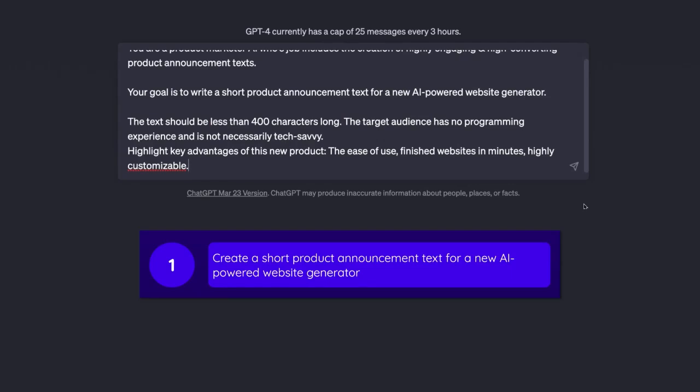Then I also add some extra request to this prompt, you could say, by adding this piece of context. Highlight key advantages of this new product, the ease of use, finished websites in minutes, and highly customizable. Now, of course, I totally made that up. That's not part of the task, and if you did not add this, that's absolutely fine. This is just an example here, and of course, in real life, it would be realistic that we might want to highlight certain advantages of the product we are launching and that we know such advantages. That's why I'm including them here.